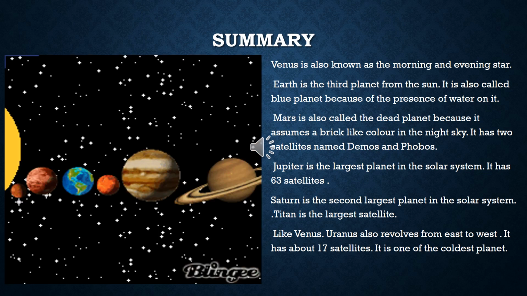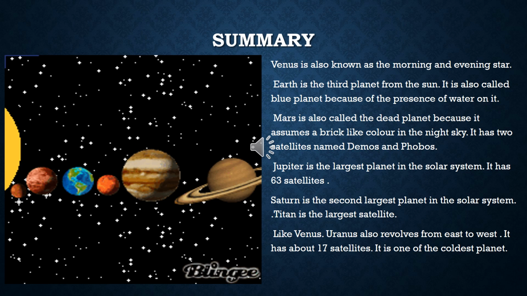Venus is also known as the morning and evening star because at both the times you can see it very clearly, even at the daytime. Earth is the third planet from the sun. As you can see on the left picture, blue color planet, this is Earth. It is also called the blue planet. The color is blue because of the presence of water on it. And it is the only habitable planet which supports life.